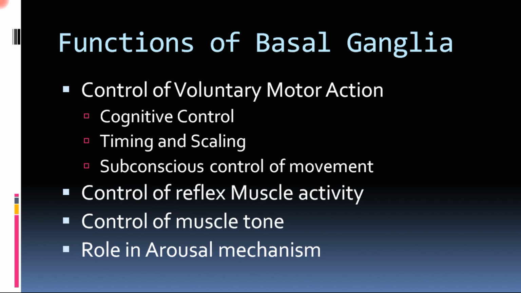Or when you are driving, the clutch, brake and gear interactions occur subconsciously, and to some extent are under the influence of basal ganglia. That is how the subconscious control of movement is also under the influence of basal ganglia. These are the three aspects of the control of voluntary motor action.